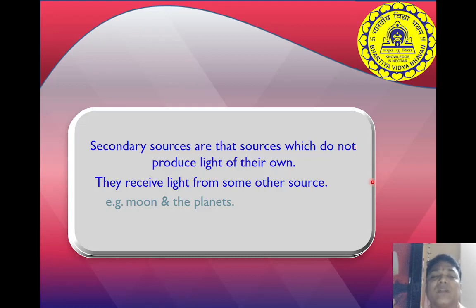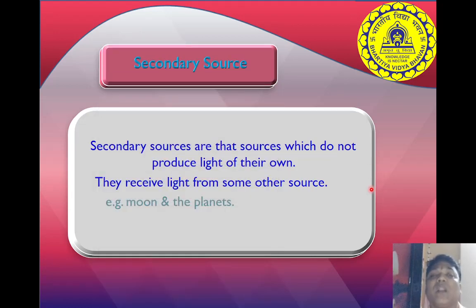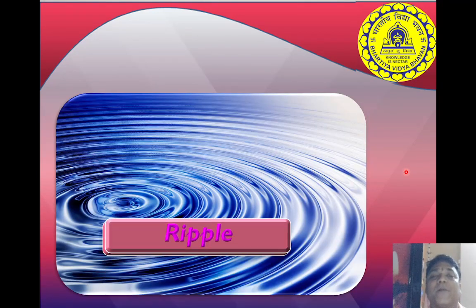Then secondary sources are those sources which do not produce light of their own, but what? They depend on other sources, like the moon and the other planets. They receive light from the other sources. These are called as what? Secondary sources.